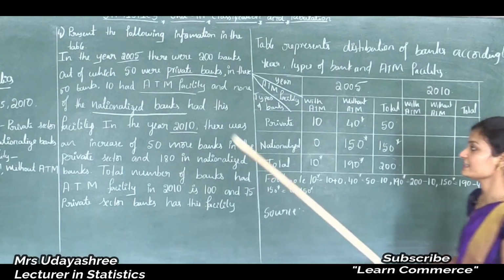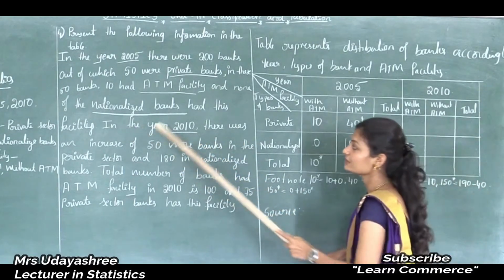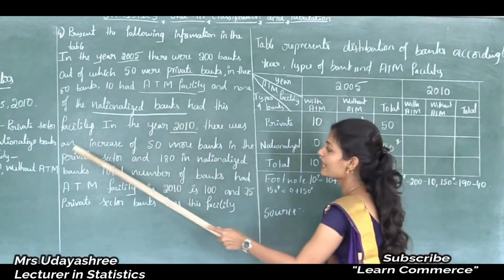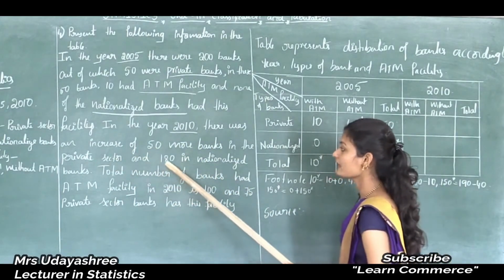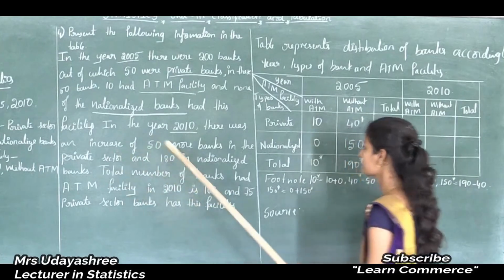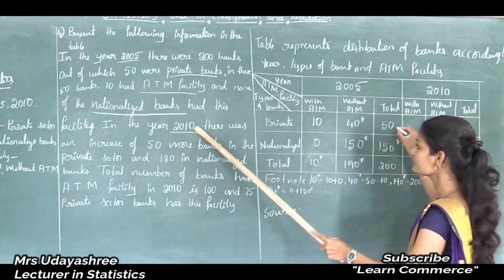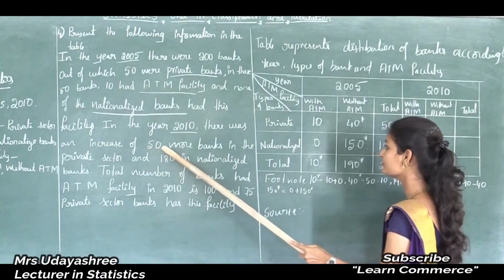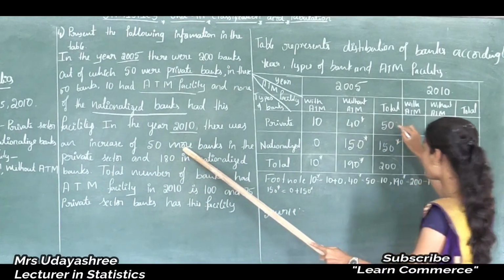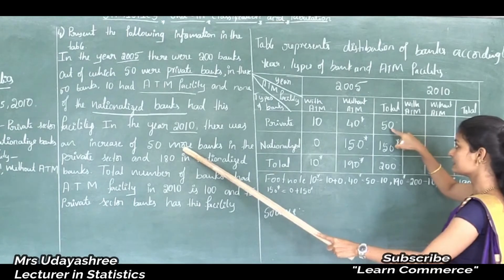Next, let's see the year 2010. In the year 2010, there was an increase of 50 more banks in the private sector and 180 in nationalized banks. So I have to add 50 for this total.